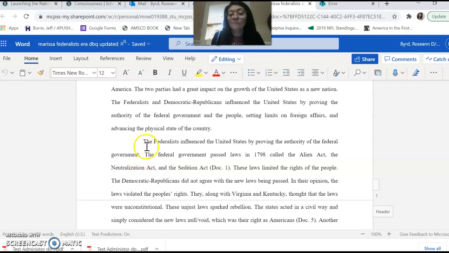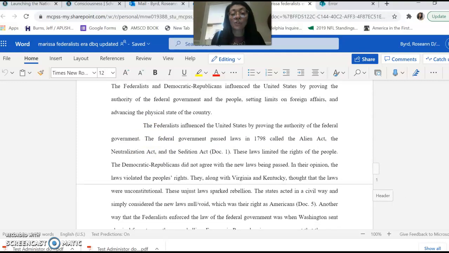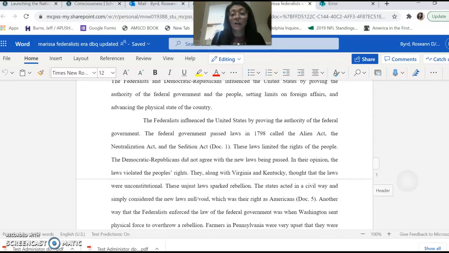That's very important. So remember that the documents are used, an analysis of the documents, explaining their historical context, intended audience, purpose, point of view, analyzing them socially, politically, economically, culturally, any of those things. An analysis of the documents should be used to support that defensible claim that you're making.